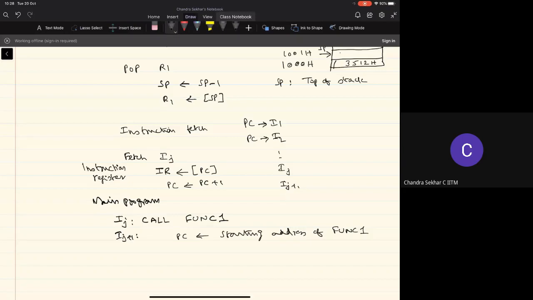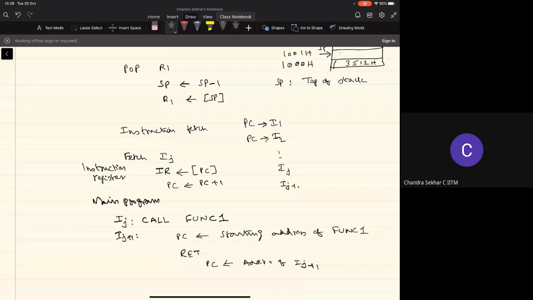Typically, there will be a return instruction at the end of the instruction sequence of any given function, and this return instruction should guarantee that the address of this Ij plus 1 will be brought into the PC so that we go ahead with the execution of the instruction after the call instruction, right?